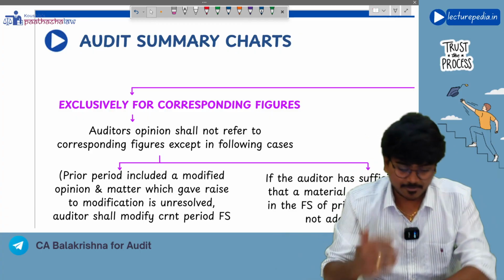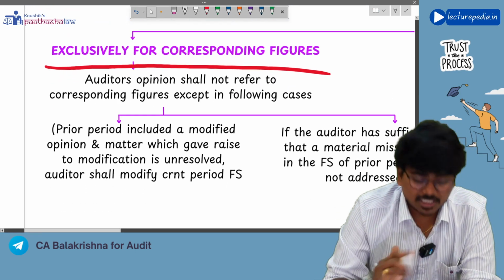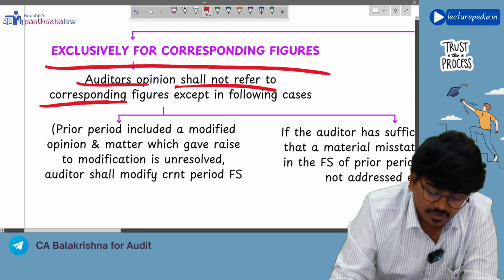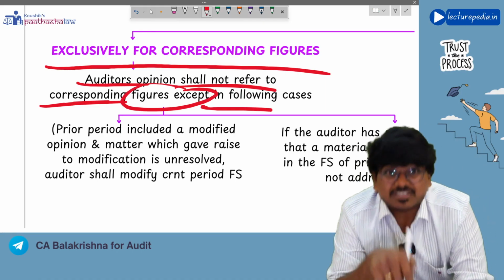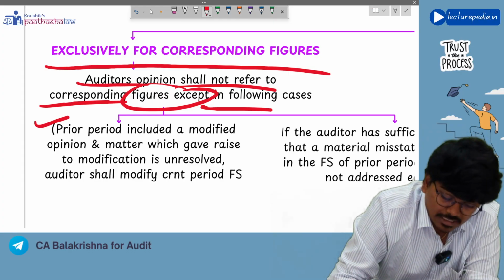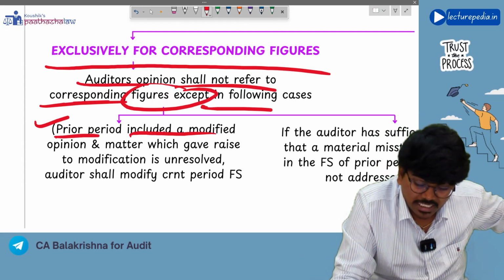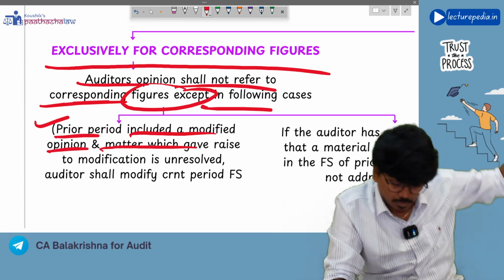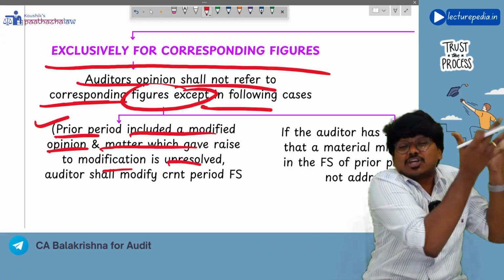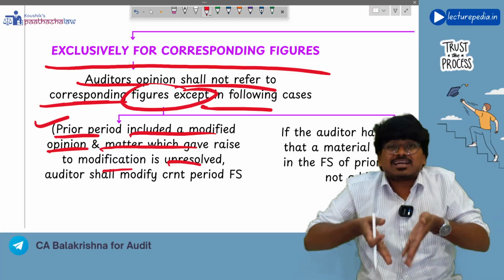We will see. Exclusive reporting for corresponding figures. The basic rule: the auditor's opinion shall not refer to corresponding figures except in the following two exceptional situations. First exceptional situation: the prior period, that means the last year, included a modified opinion, and the matter which gave rise to such modification is unresolved. Still that unresolved matter is continuing in the current year also.